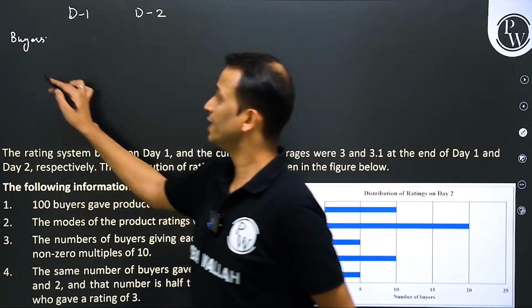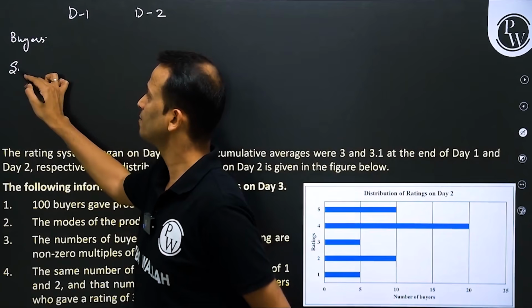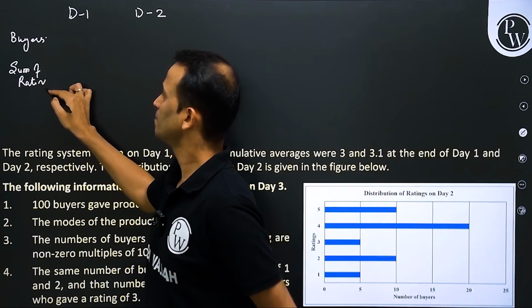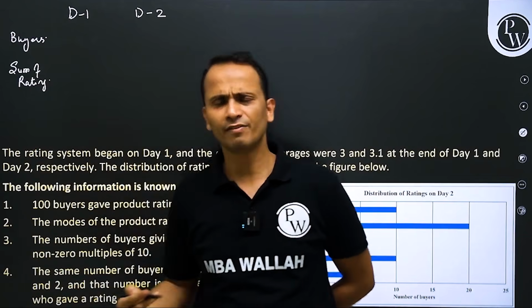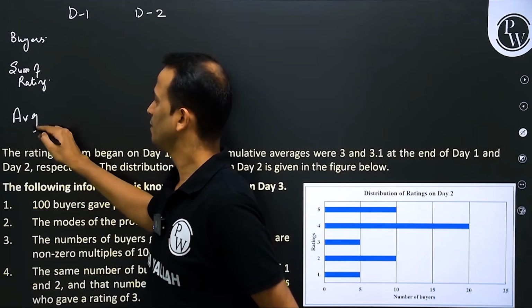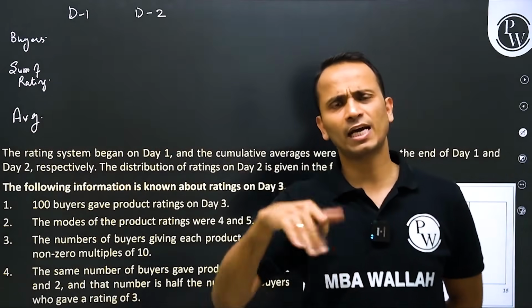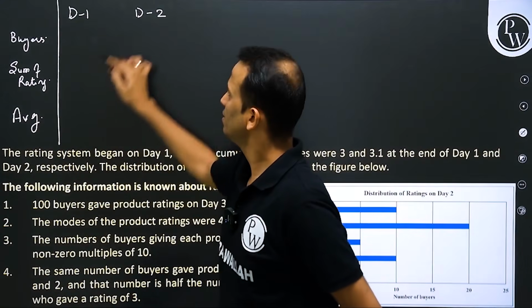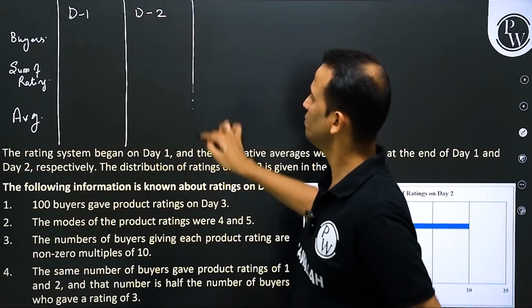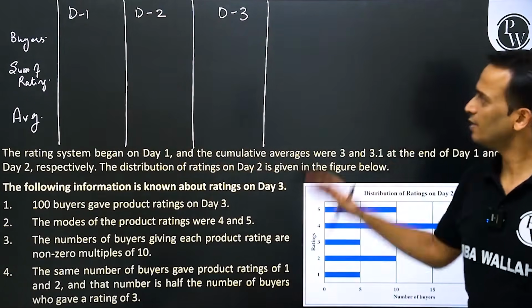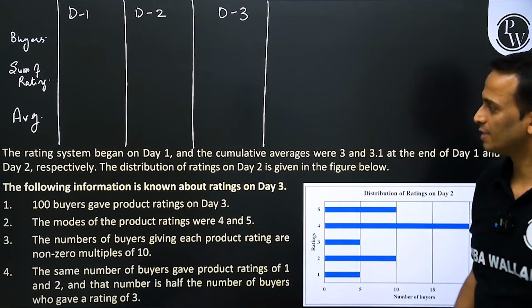Number of buyers, then sum of ratings, and then daily average for that particular day. I'll not be writing cumulative average; I'll look at it later on. Similarly, I'll do the same thing for day 3. The calculation I'll do in the space that is given.